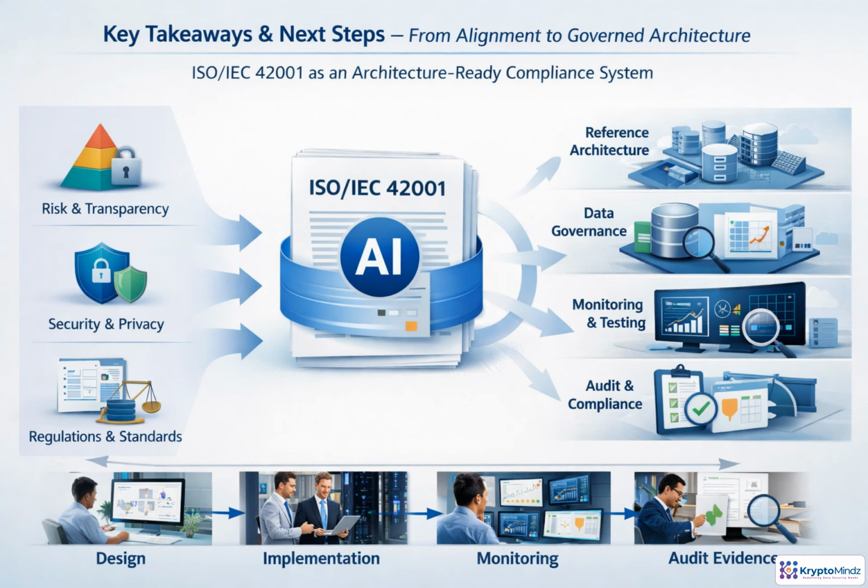The big takeaway is that ISO IEC 42001 becomes practical when it is connected to regulations, security, privacy, and evidence. Traceability turns requirements into architecture decisions, controls, tests, monitoring, and audit-ready proof. In Module 3, we move from alignment into design, applying these ideas to governed AI reference architectures and data governance patterns.